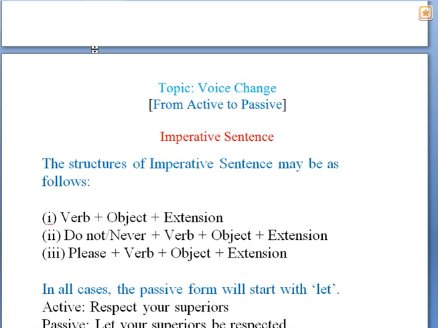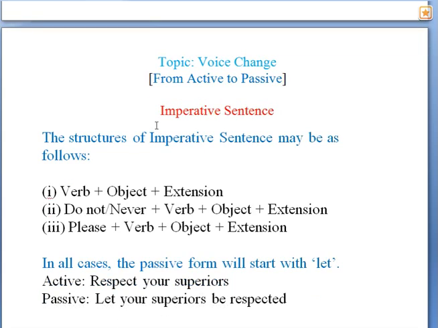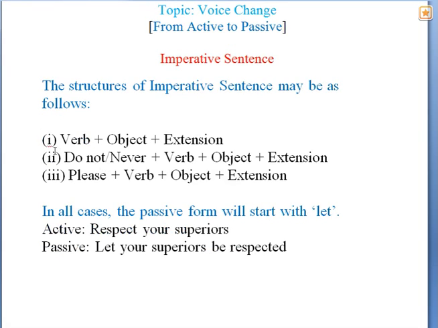On voice sense. This is our third lecture on voice sense, and today we will see how we can change imperative sentences and other informal rules related to voice sense from active to passive. Dear students, the imperative sentence may be structured in the following ways. Just look at the structures below.